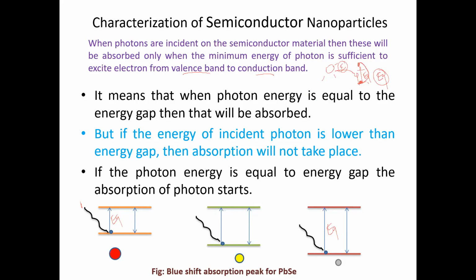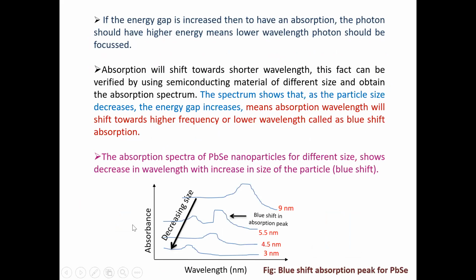This blue shift absorptions we can study with the examples of lead selenide nanoparticles for the different size, and it shows the decreasing wavelength. Here this is an example. आता हे examples आपण बघूया की या examples मध्ये these PbSe nanoparticles for the different size, it shows the decreasing wavelength with the increasing size of the particles, and this is called as the blue shift.